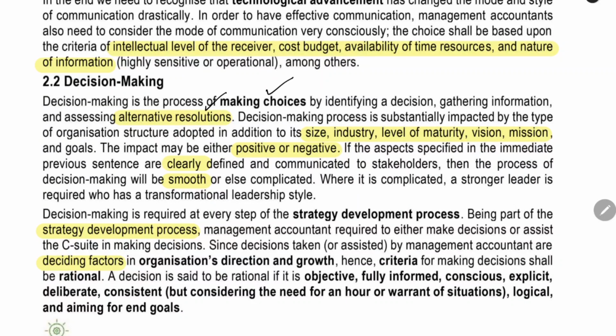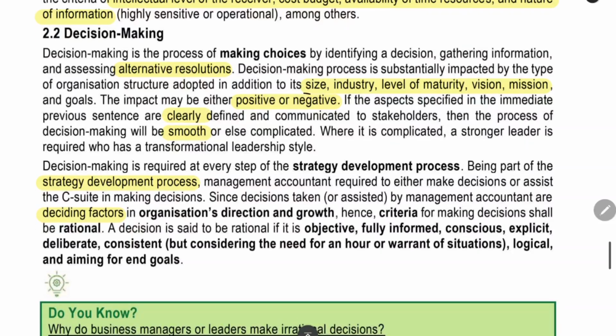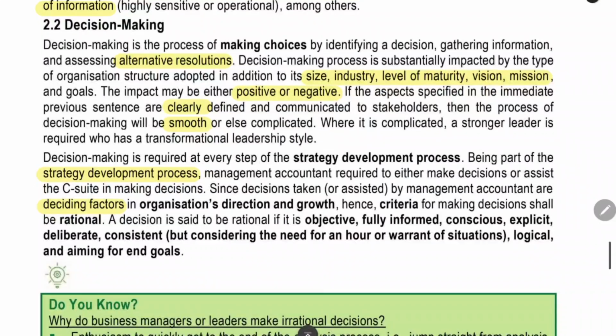He should consider the size, industry, level of maturity, vision, mission, positives, negatives. Everything he has to consider when making the choices. The consequence, the impact of the choices may be positive or negative. By making a decision, the effects on the company may be either positive or negative. When the things, size, industry, vision, mission, everything is clear, you can take a smooth decision.